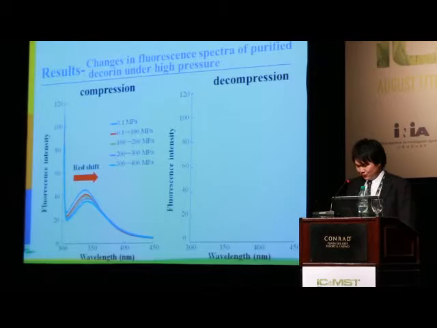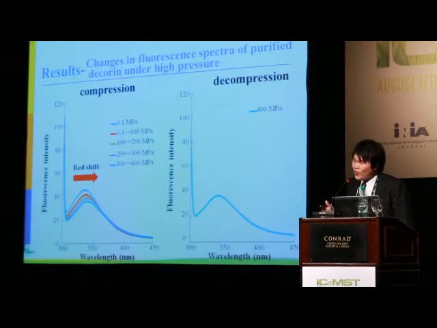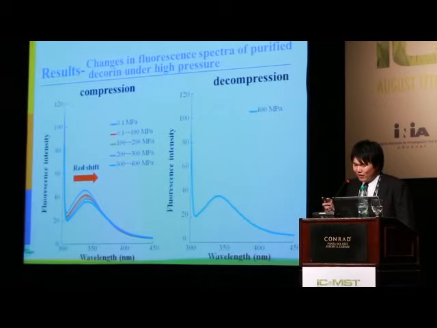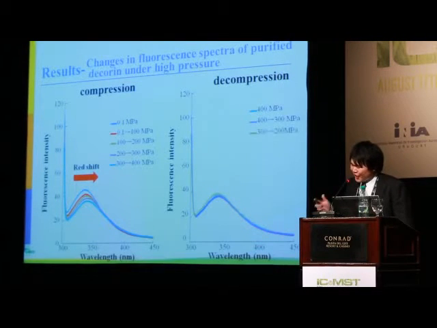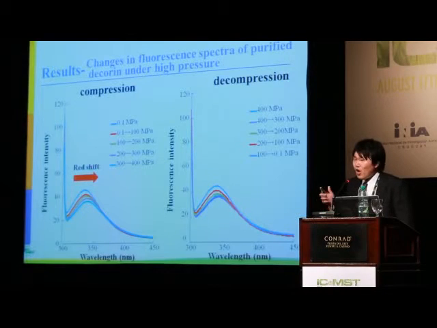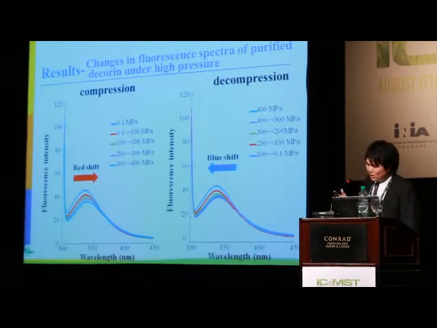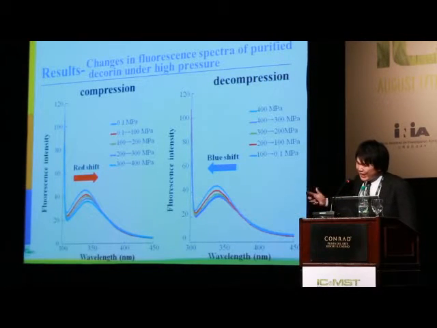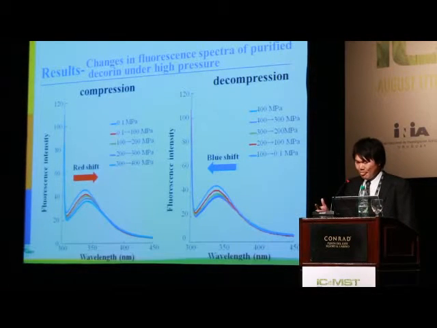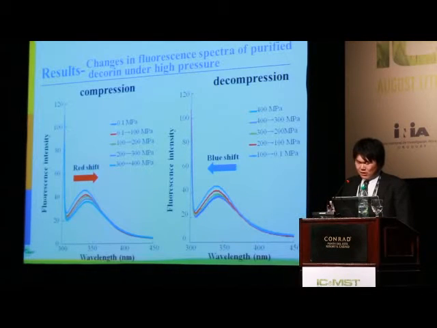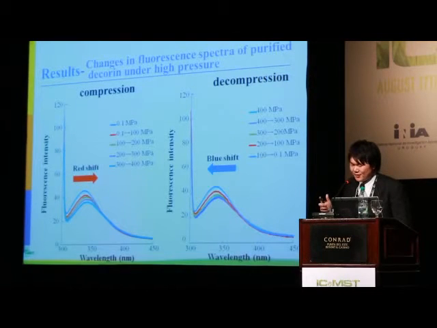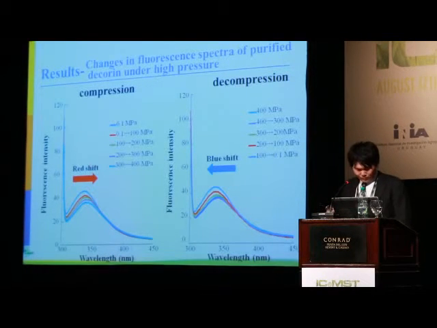About decompression, this value is fluorescence intensity at 400 megapascal. With pressure decrease, fluorescence intensity and peak emission wavelengths return to native decorin values, blue shift. These results indicate that high pressure induced changes in tertiary structure of purified decorin reversibly. Next, the center of spectral mass was calculated. This is the fluorescence spectral value.